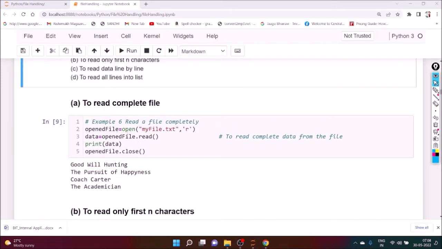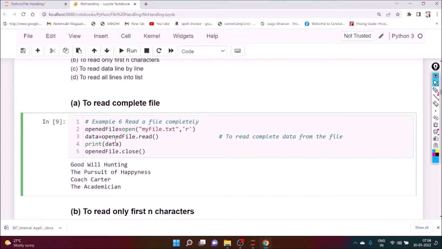Now here we can see, first of all, you have to open the file. The name of the file is myfile.txt and it is readable. Then open file.read returns the content of the file, and that content will be stored in data, and we want to print that particular data. Are you getting my point?